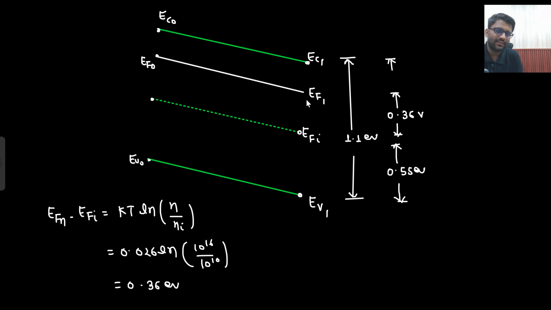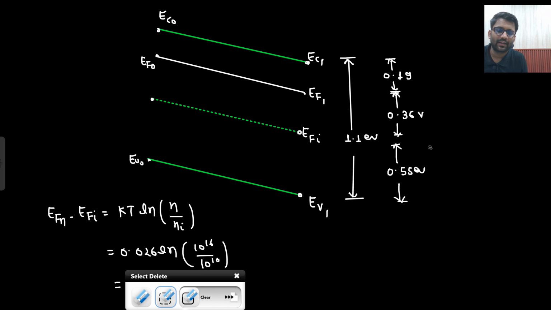What is this distance? EC1 minus EFn. What would that be? The total is 1.1, so 1.1 minus 0.36 minus 0.55. So 0.19. Are you able to understand this point? So what have I found out? 0.19, and all these are in electron volt.